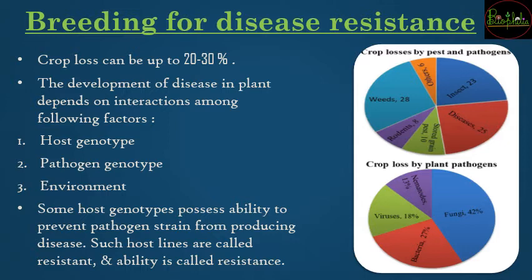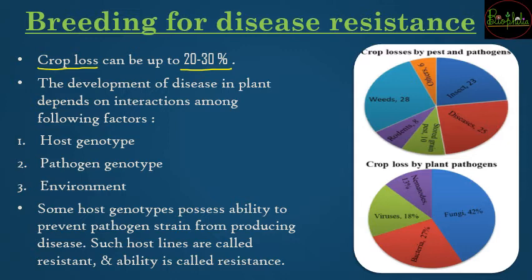So breeding for disease resistance is important because diseases की वजह से there can be a lot of crop loss. So loss of crop होने की वजह से there are high prices, the yield is not sufficient in the market. So about 20 to 30% of the crop yield has been wasted because that crop has been attacked by some or the other type of disease.